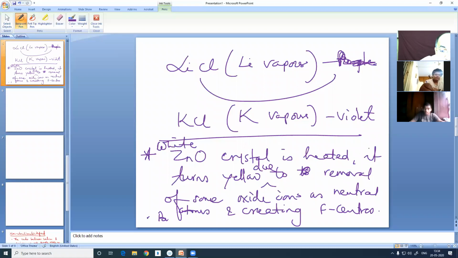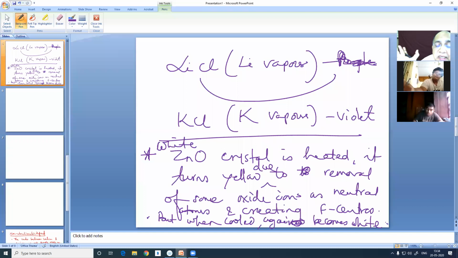But when it is cooled, it again becomes white. You can do this experiment in your laboratory. Take some white zinc oxide crystal and simply heat it. You will find it turns yellow. Then bring it out of the flame and keep it for some time. You will find it turns white once again, because oxygen in the atmosphere is abundantly available in the vicinity. So it enters again at low temperature.